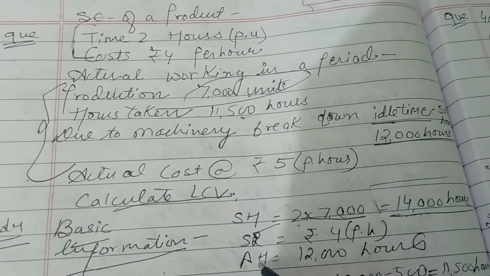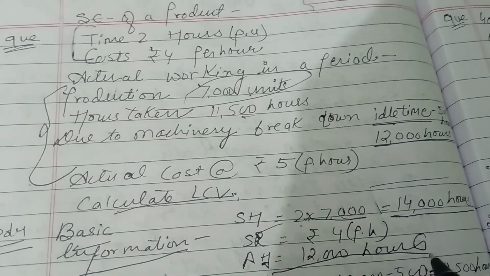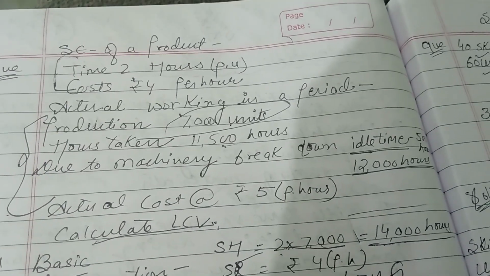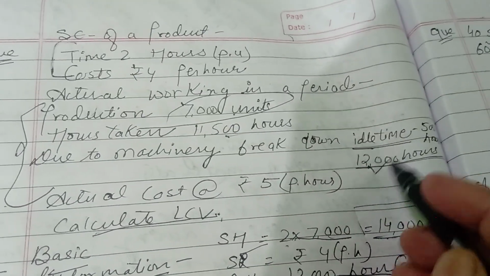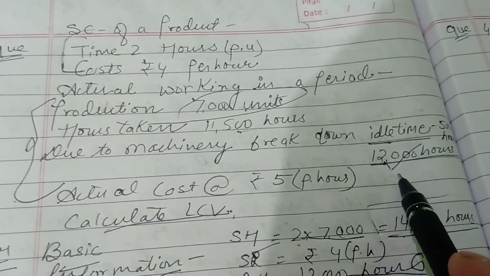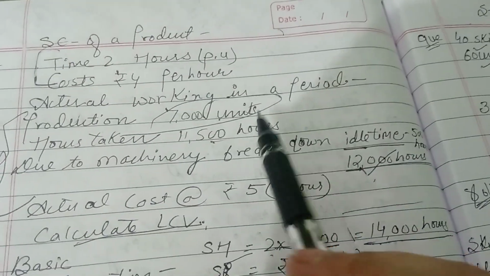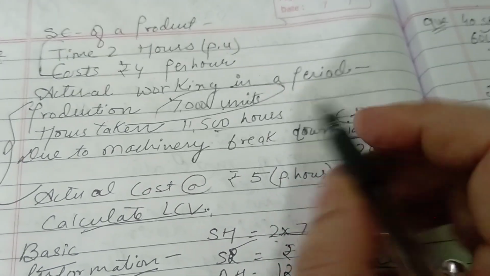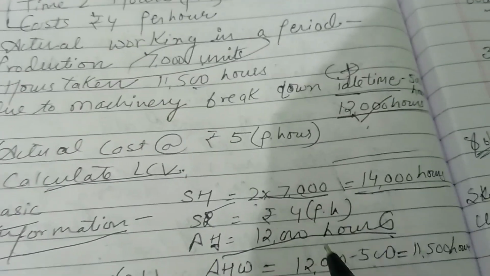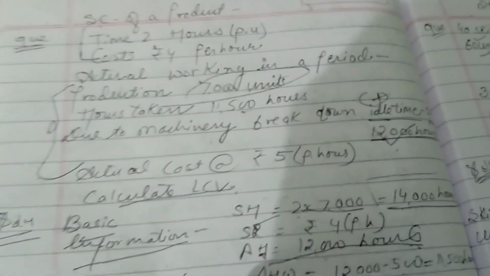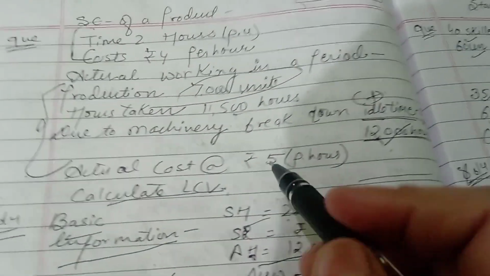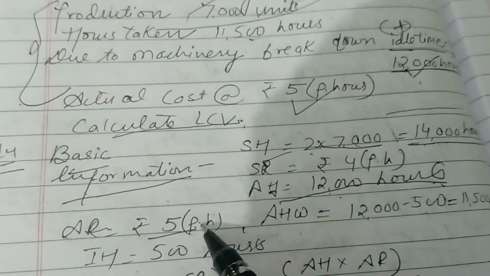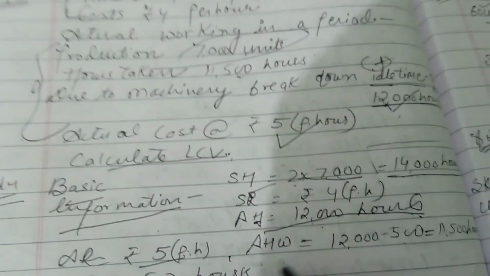Actual hours for the final production are 12,000. Actual production is that. 11,500 plus the idle time we have taken here decides the actual hours, that is 12,000 hours. Now actual rate is rupees 5 per hour, again given.